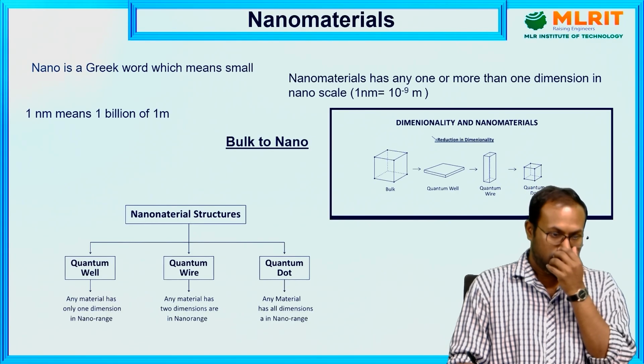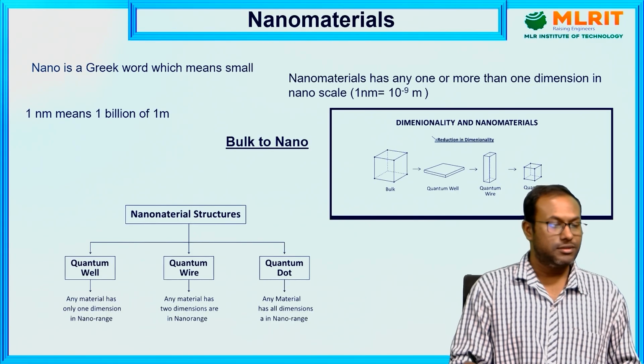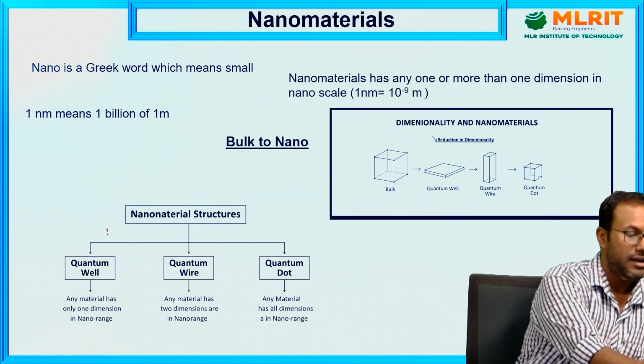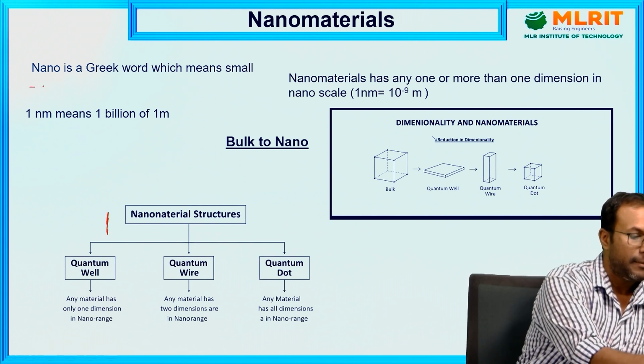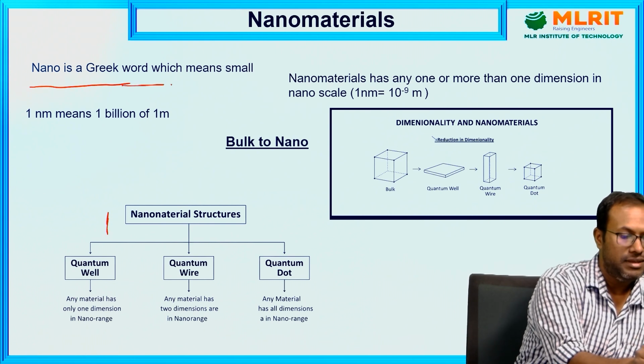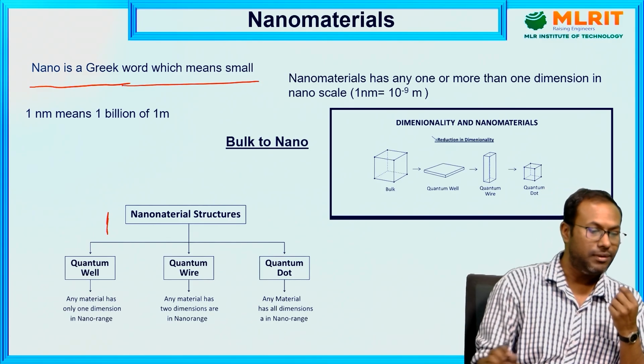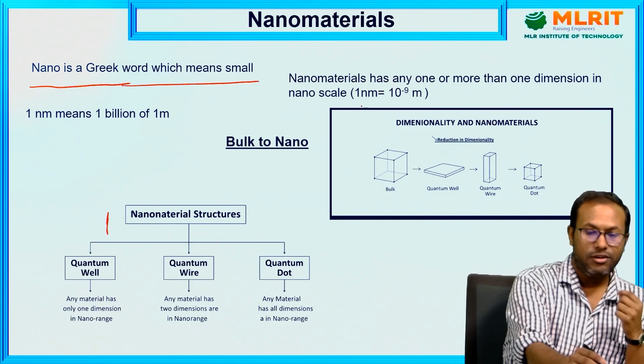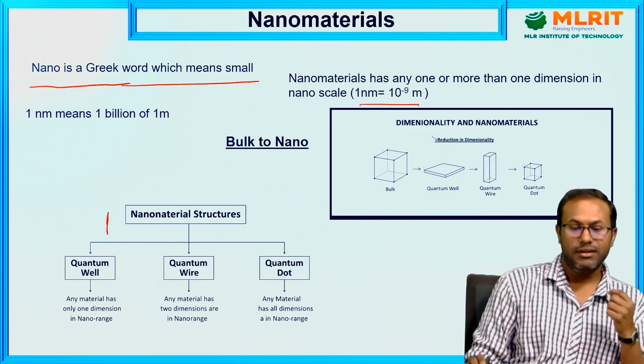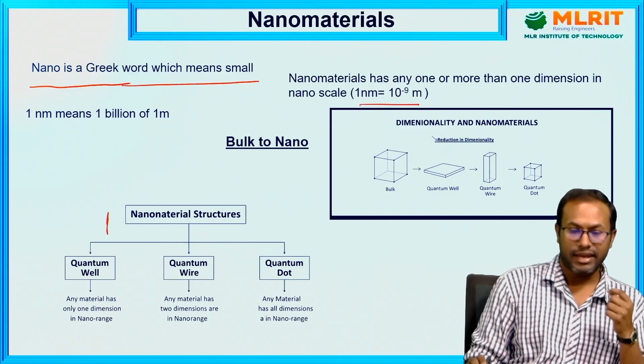So what are nanomaterials? In Greek, the word nano means very small. So what is the meaning of small? Small is on the order of a nanometer, which is basically 10 to the power minus 9 meter.